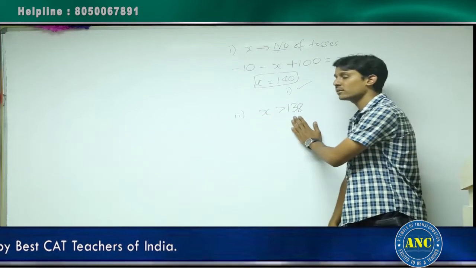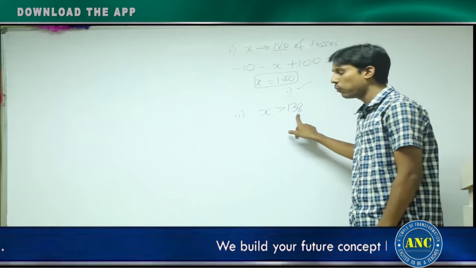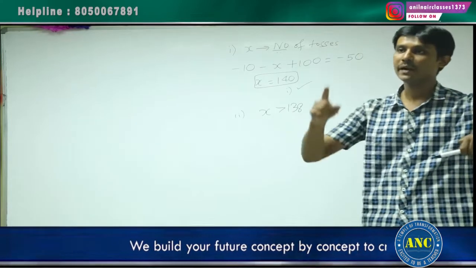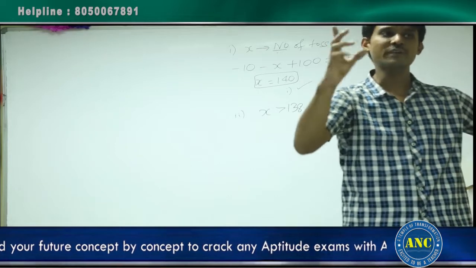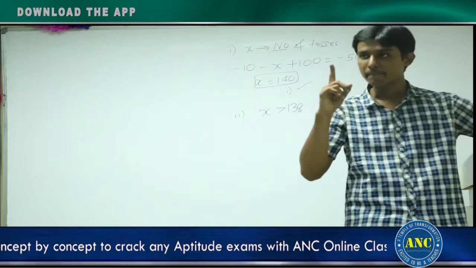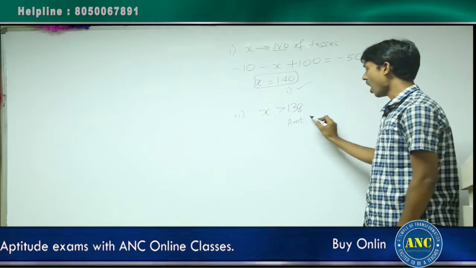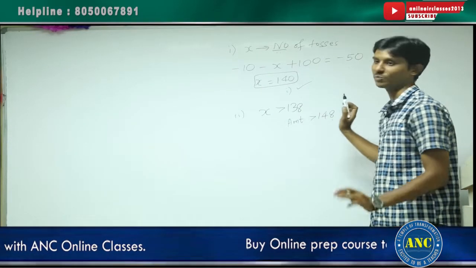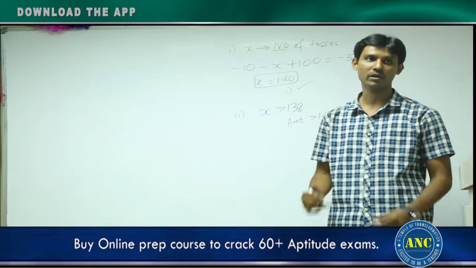For every one toss, I paid 1 rupee. For 138 tosses, I paid 138 rupees. And an entry fee of 10 rupees I also paid. That means the minimum amount I paid till here is 148 rupees. The amount should be greater than 148 rupees. Clear till this point? Everyone clear? The amount should be greater than 148.